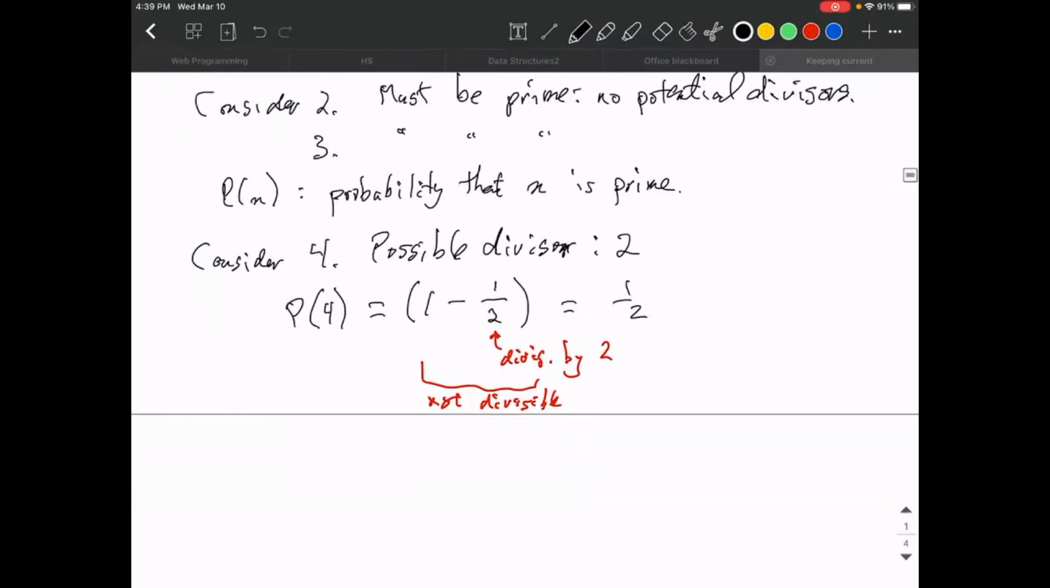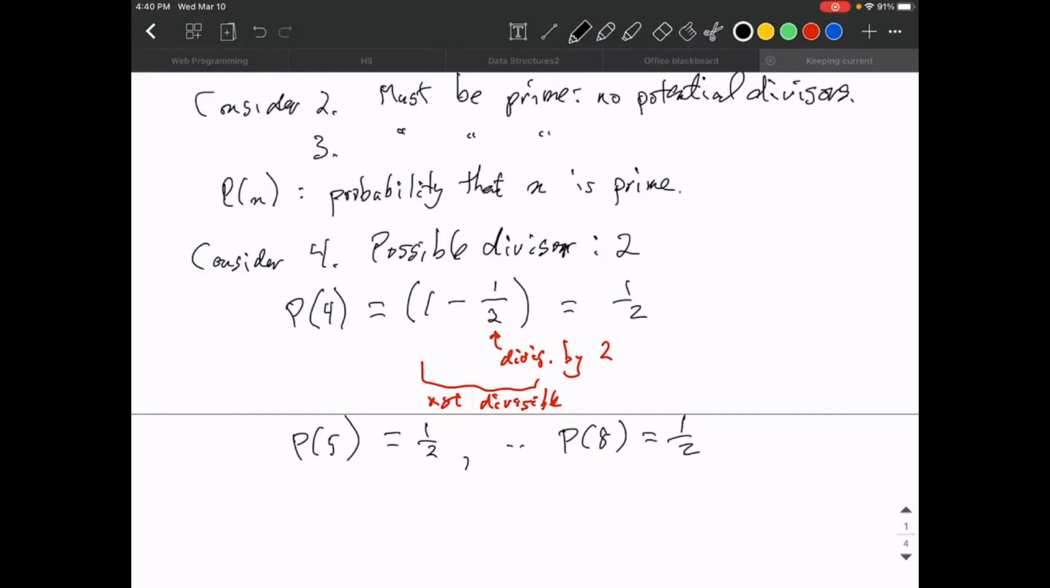And I can use exactly the same argument for 5, because 5 has got exactly the same possible divisors. Namely, I only have to check by 2, because the square root of 5 is 2 and a little bit. It's not up to 3. So the probability that 5 is prime is also 1/2. Likewise, up to 8, the probability that it is prime is 1/2. Once I get to 9, I've got another divisor. But up to now, it's all 1/2.